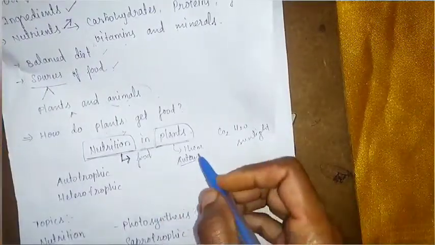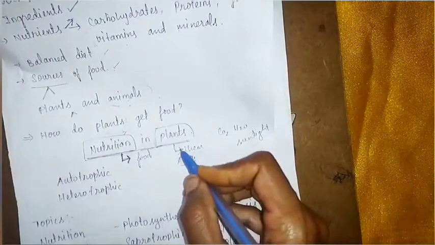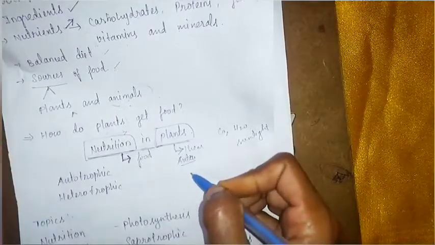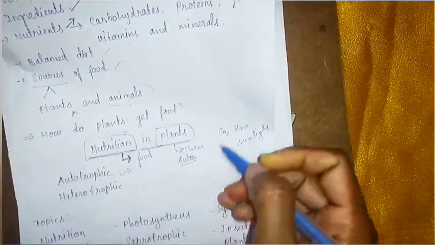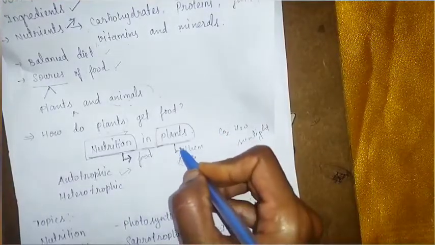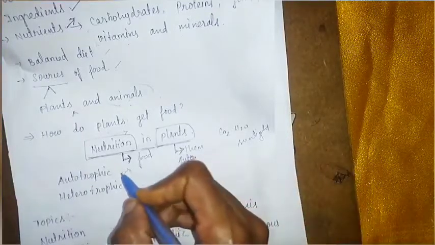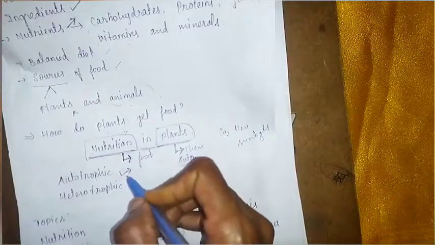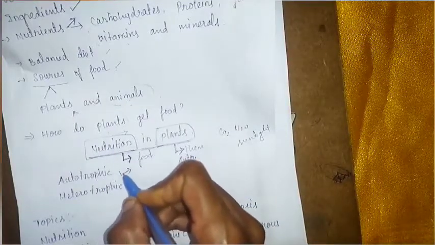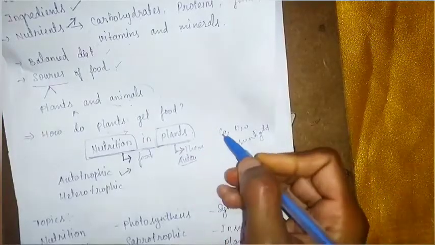So this is called autotrophic nutrition. This mode of nutrition, this way of getting food, is known as autotrophic nutrition. Autotrophic nutrition means self-preparation. Organisms which prepare their food by themselves are known as autotrophs, and this mode of nutrition, this way of getting food, is known as autotrophic nutrition. So plants follow autotrophic nutrition.